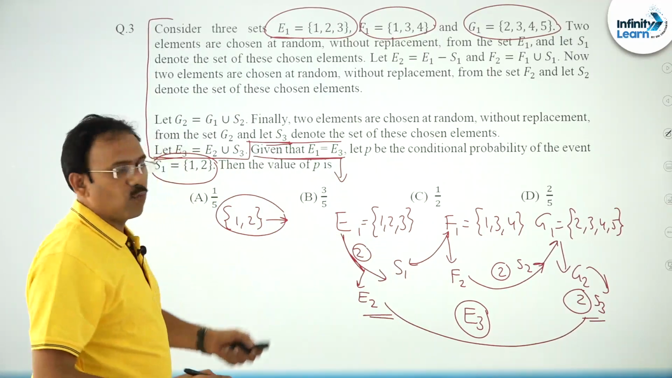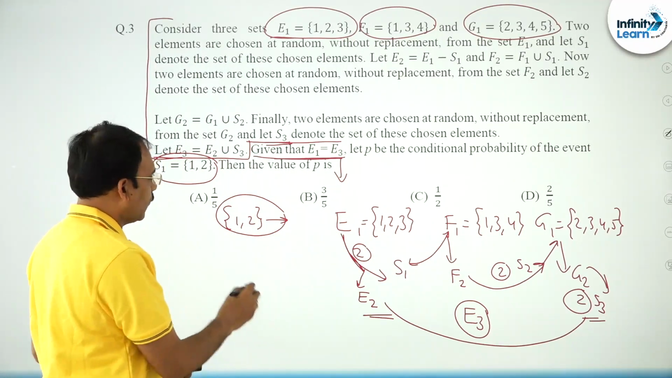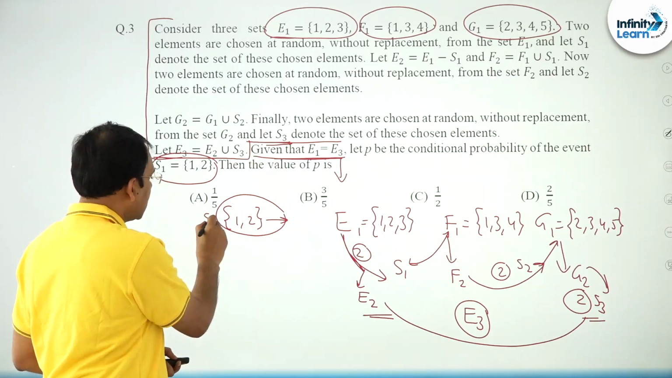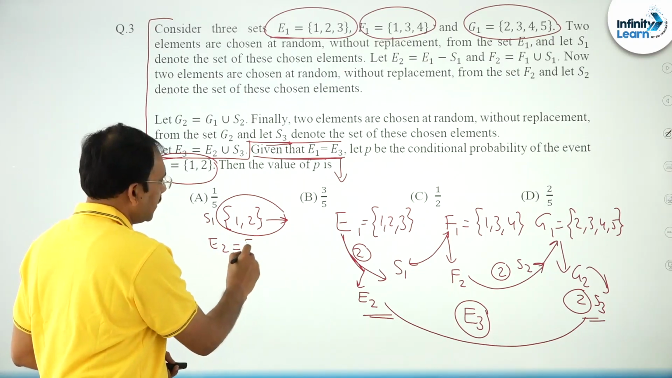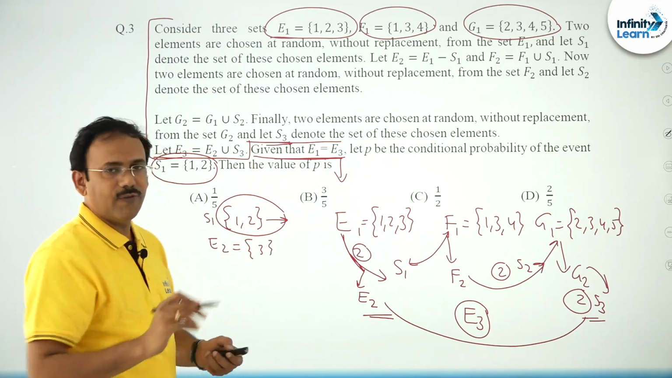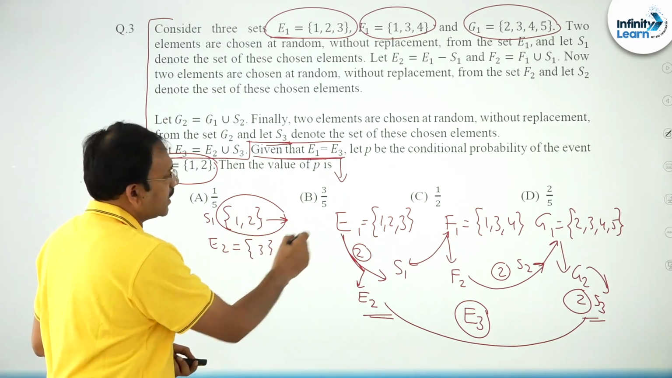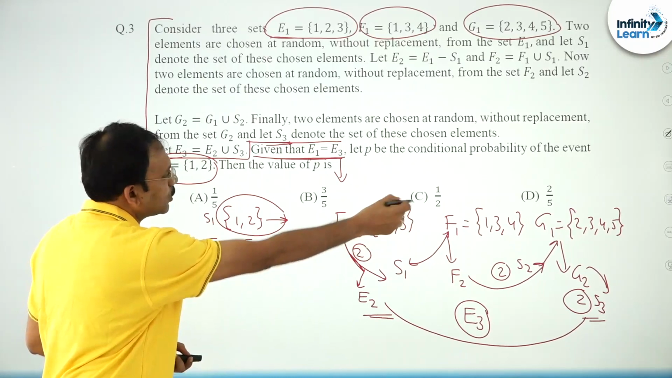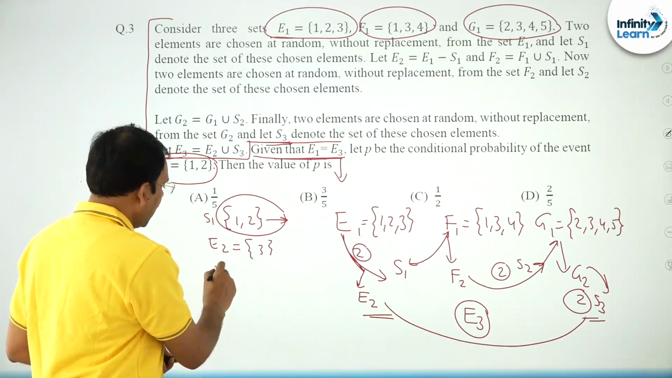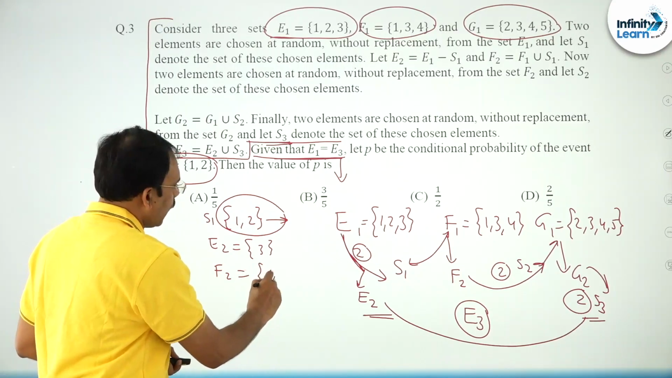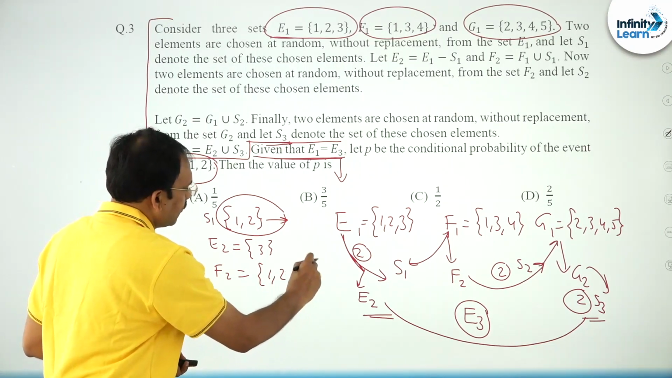You see, set {1, 2}. Suppose I have taken set {1, 2}. Let me call it S1. What about E2, friends? E2 is nothing but the singleton {3}. Fine, okay. Now join S1 elements with F1 so that you will get F2. Combine this, you will get F2 as set {1, 2, 3, 4}.